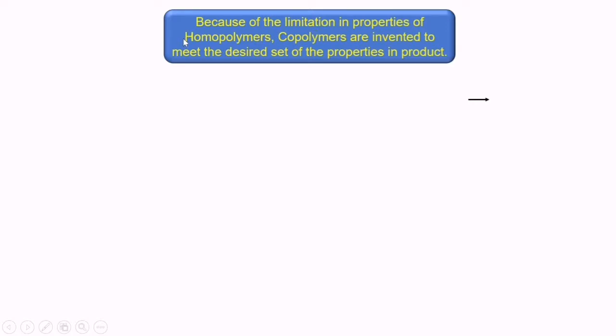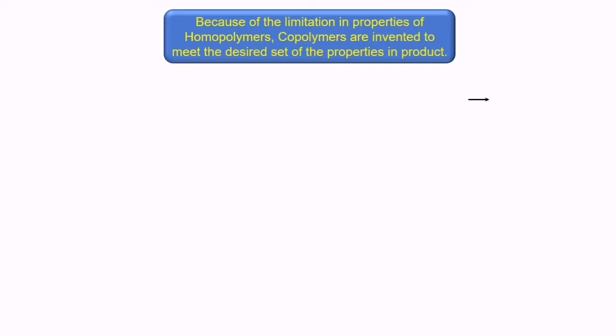If you see the example of polypropylene and polyethylene, both are good plastic materials, but polyethylene is a flexible, waxy type of material, while polypropylene is a rigid material. So rigidity cannot be part of polyethylene, and flexibility is less in PP, and their Tg is also different.